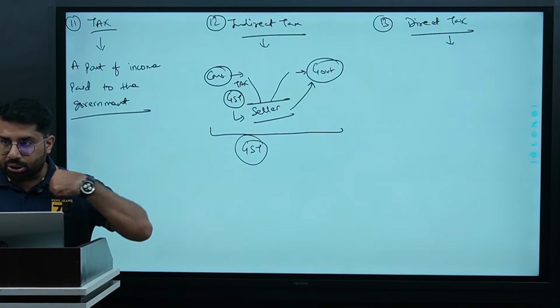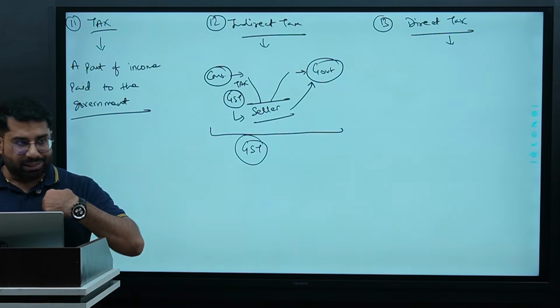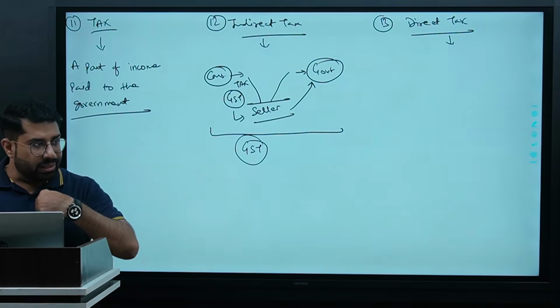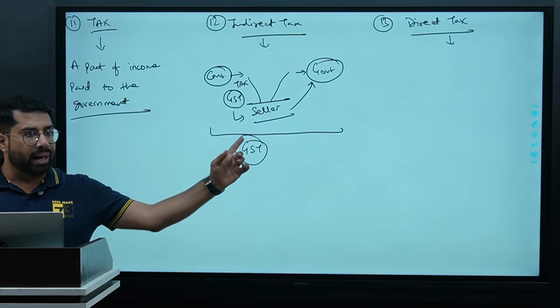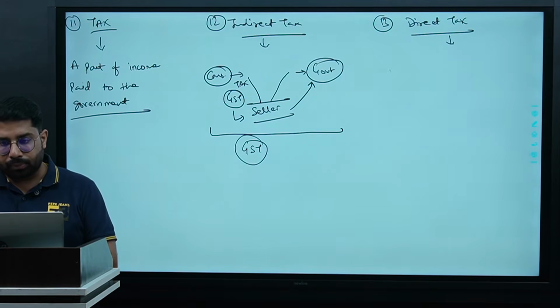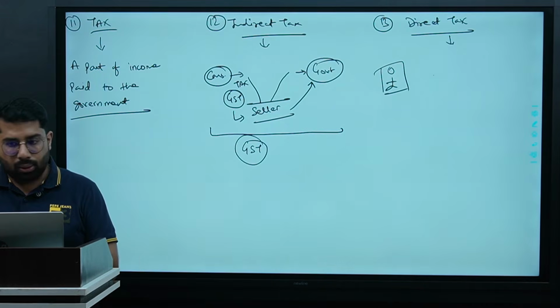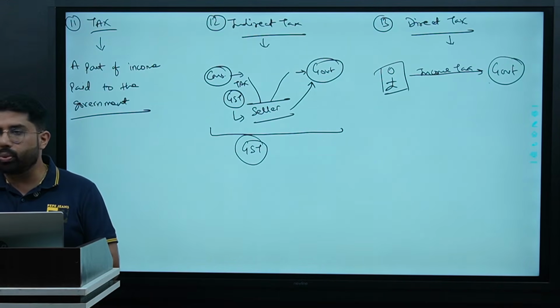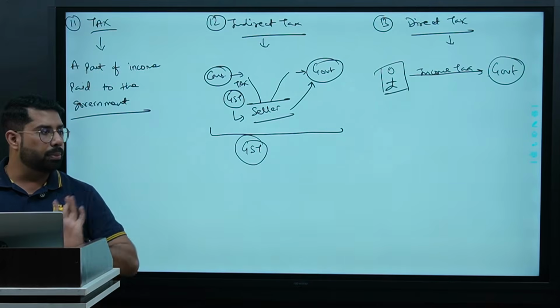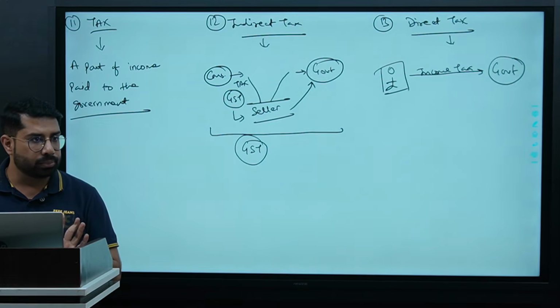When the person whose income is being taxed pays the tax directly to the government, that will be known as direct tax. For example, this person earning money and paying income tax directly to the government, this will be known as a direct tax. Simple. Are you clear with this thing?